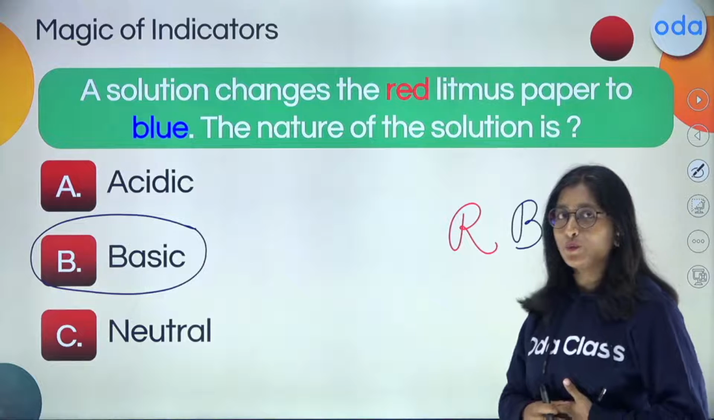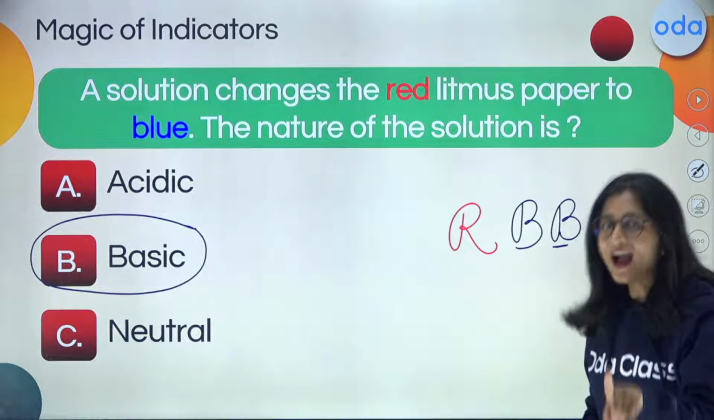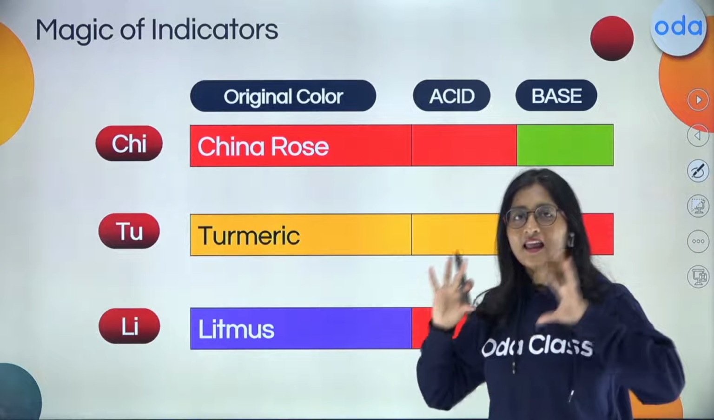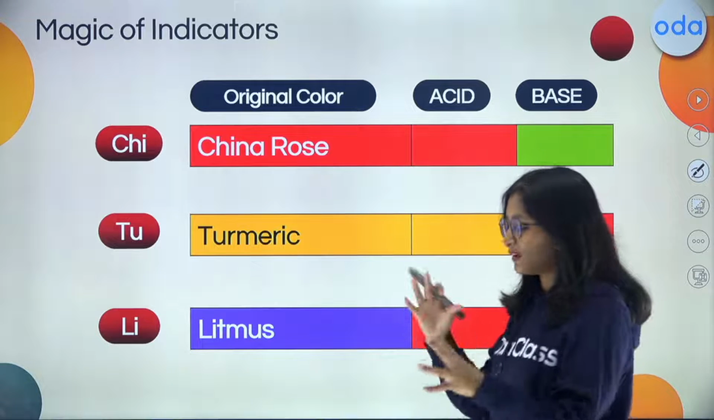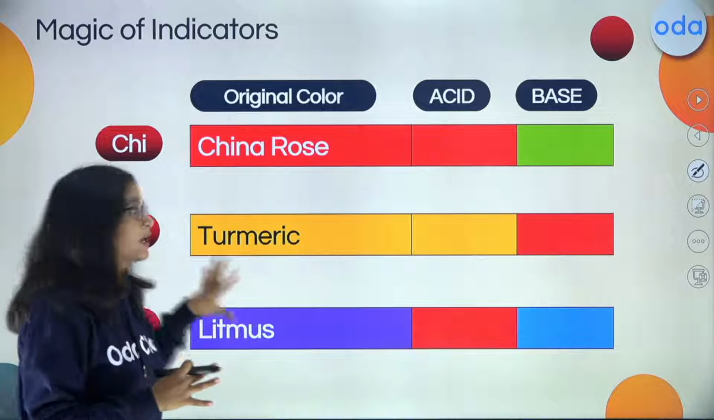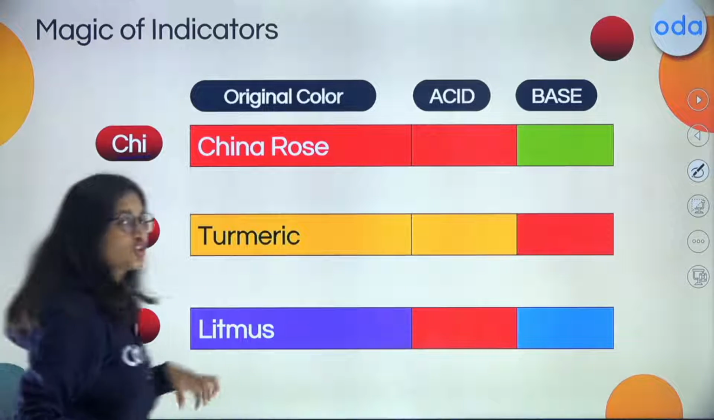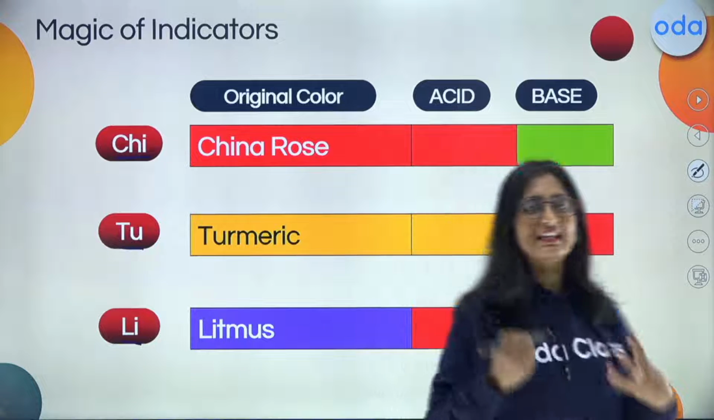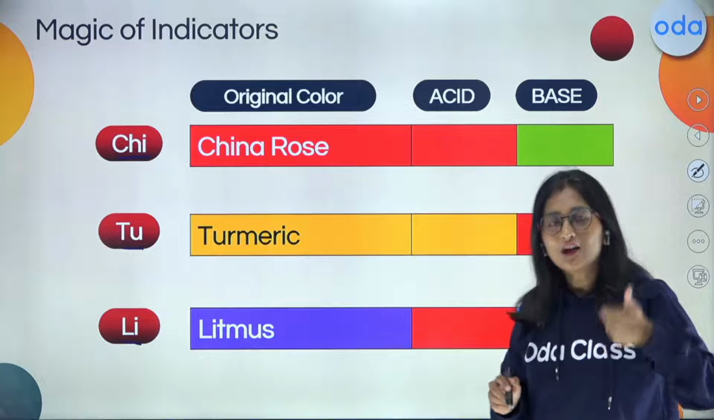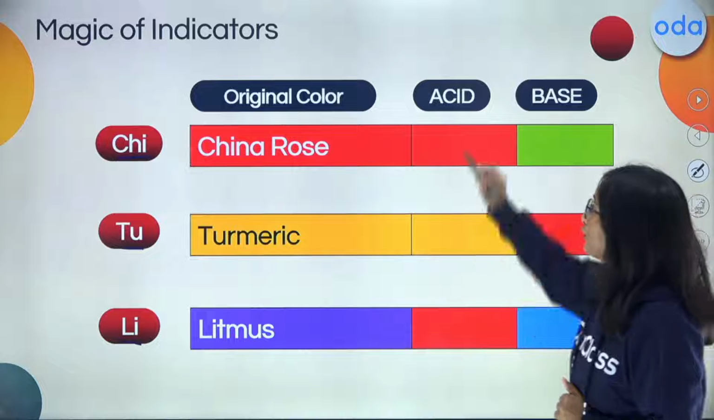Now, how many of you want this to be in one sheet? And for that, I have got you this. This is the master key for you where you will find each color for each indicator right at one place. So here you can find Chai-to-Li. Now what is this Chai-to-Li referring to? Chai for the China rose, To for the turmeric, and Li for the litmus. Now what you have to do, you have to find out.